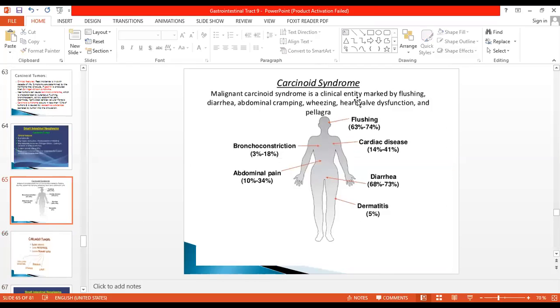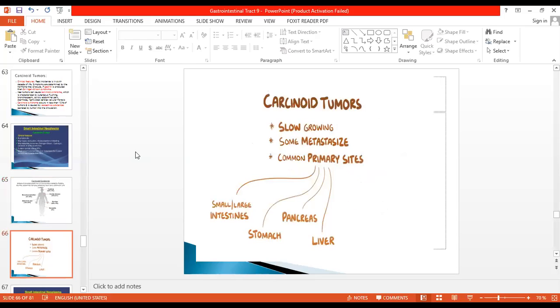Malignant carcinoid syndrome is a clinical entity which is marked by flushing, diarrhea, abdominal cramping, wheezing, heart valve dysfunction, and pellagra. Flushing on the face is seen in 63 to 74% of cases. Cardiac disease is seen in 14 to 41%. Diarrhea is seen in 68 to 73%. Dermatitis in 5%. Abdominal pain or cramps are seen in 10 to 34%, and bronchoconstriction can be seen in 3 to 18%, because these produce different kinds of hormones which can lead to carcinoid syndrome.